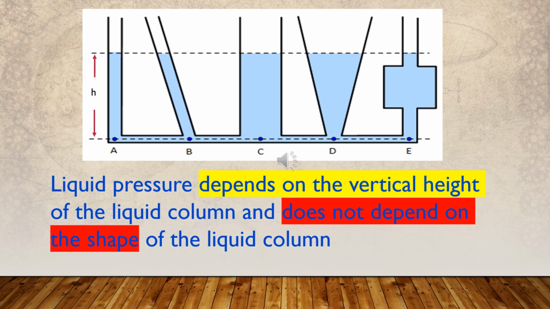We can conclude that the pressure due to a liquid column depends only on the height of the liquid column and not on the amount of liquid or the shape of the liquid column. It depends only on the vertical height of the liquid column.